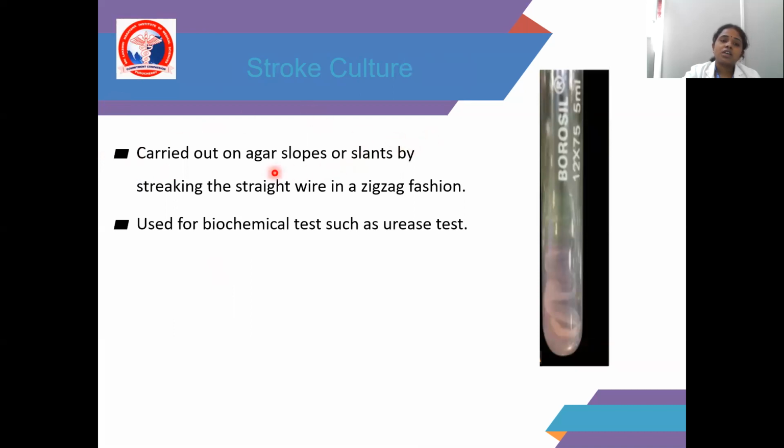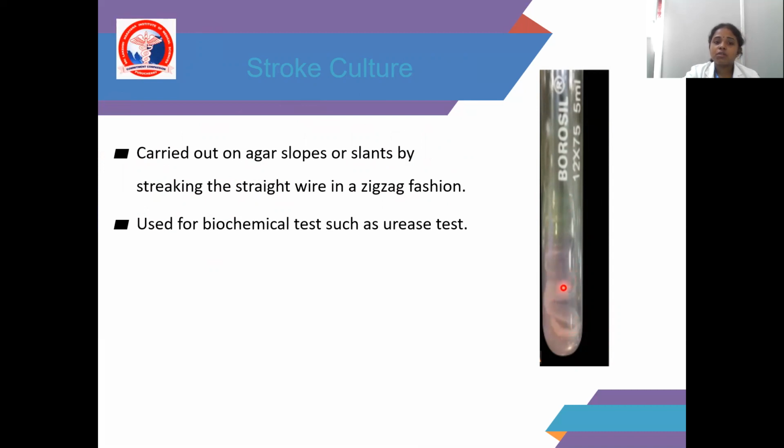And stroke culture is carried out on an agar slope or slant by streaking with a straight wire in a zigzag fashion. This is a slant; it contains media. So the streaking is done with the help of a straight loop in a zigzag fashion.